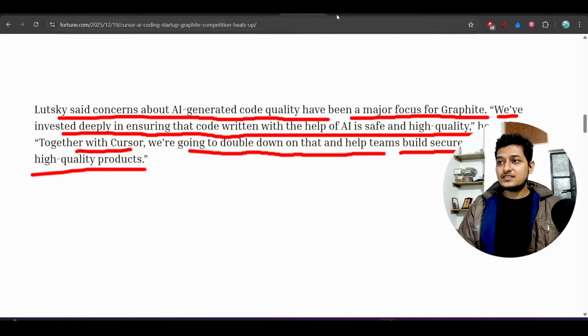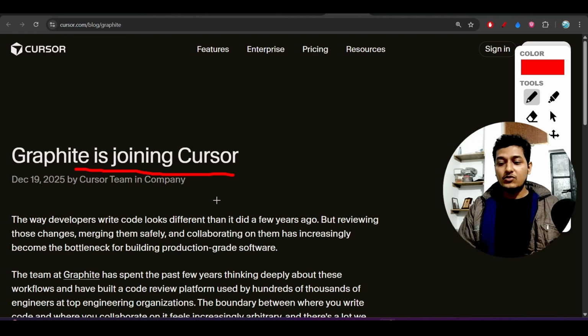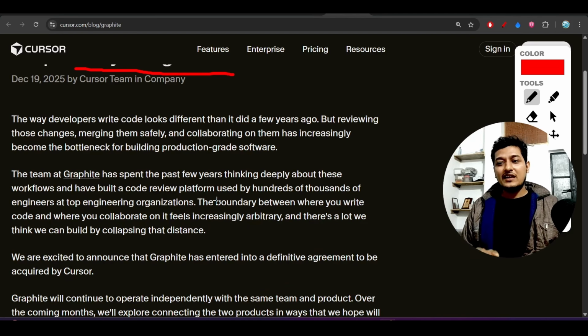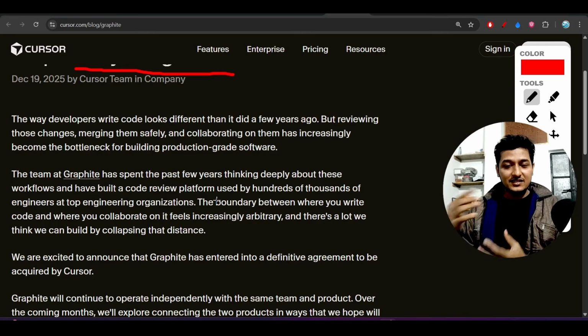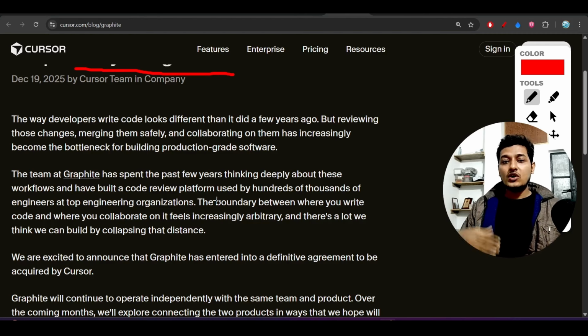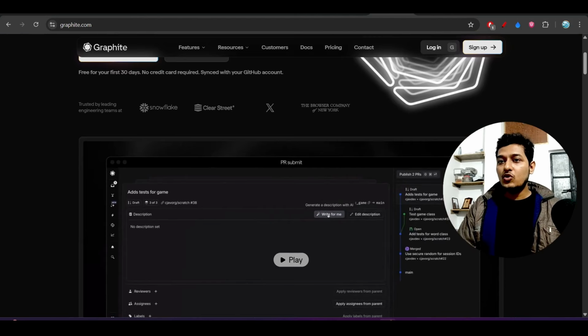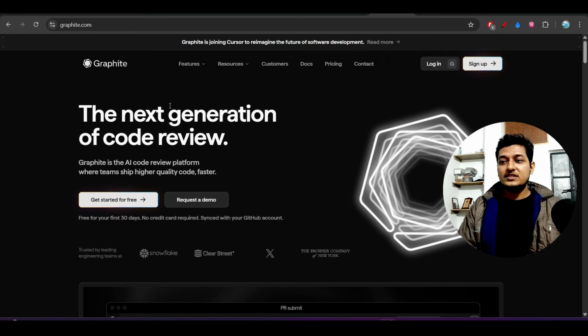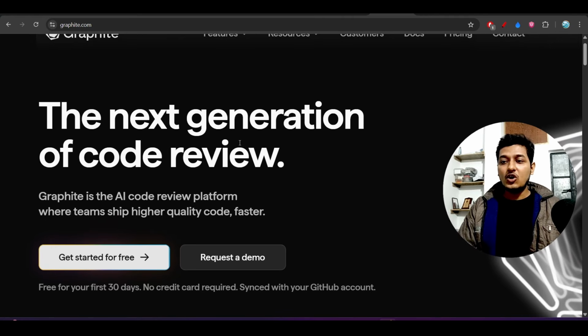Inside Cursor, what was there till now is that you can write the code, and yes, they had a code review platform, AI code review. By default they had the feature, but it was not as powerful as Graphite. If you go to graphite.com, here you see the next generation of code review. Graphite is the AI code review platform where teams ship higher quality code faster.